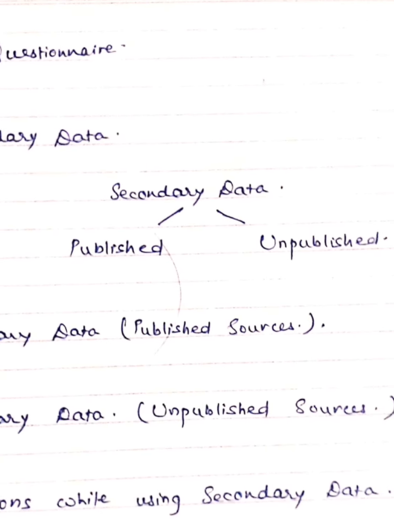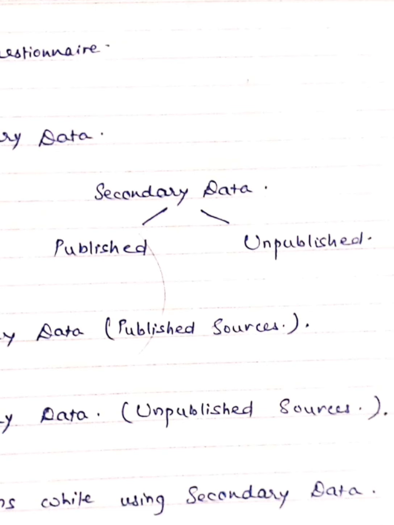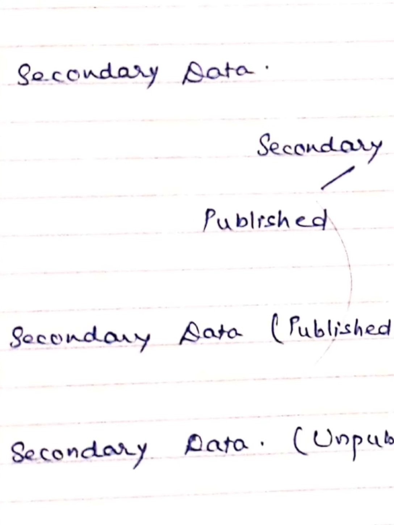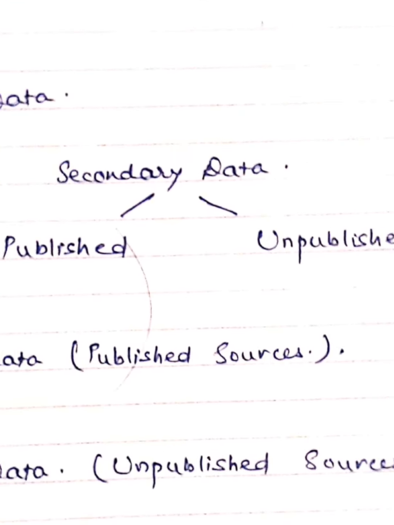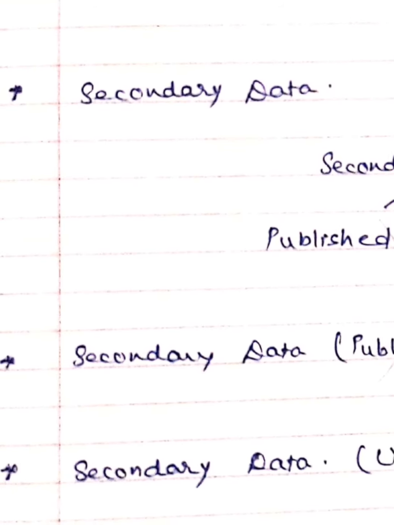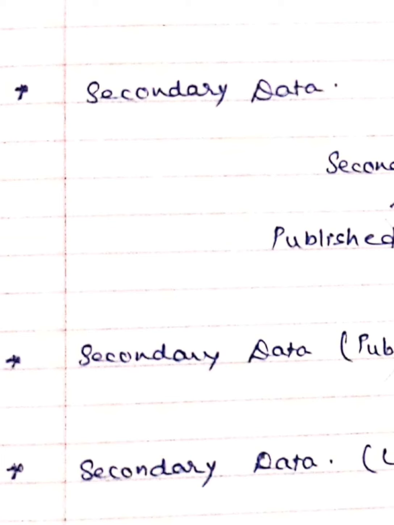In secondary data, we had discussed secondary data by published sources and secondary data by unpublished sources. Now if I talk about secondary data by published sources, the first one we had seen was government publications, from which we get different kinds of information. In government publications, you would find the socio-economic review, the statistical outline, and the National Sample Survey Organization, NSSO. These are the government publications with the help of which we get different information.